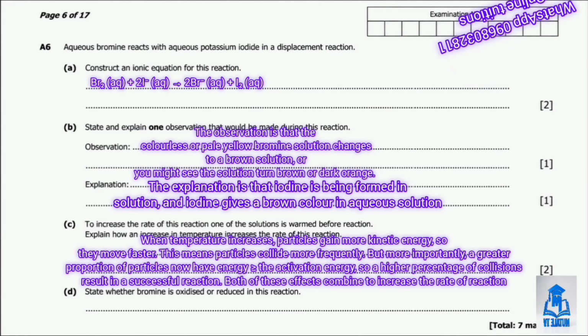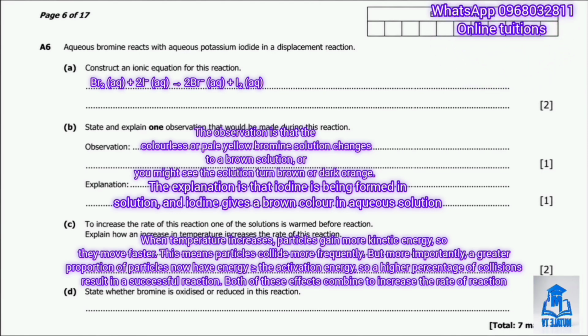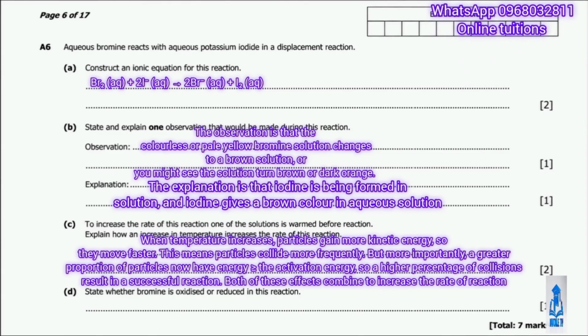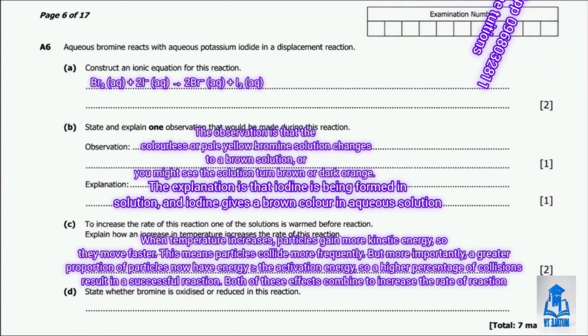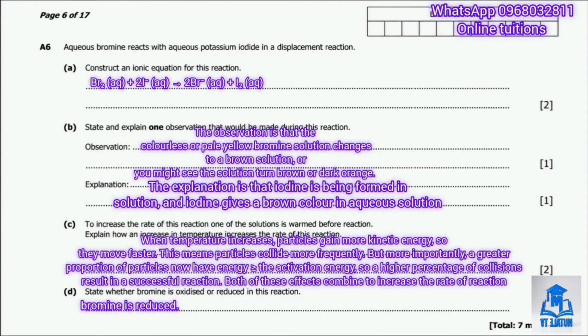Then moving on to part D. So part D asks us to state whether the bromine is oxidized or reduced in this reaction. So looking back at our ionic equation, the bromine starts as Br2 with an oxidation state of 0 and ends up as Br⁻ with an oxidation state of -1. Since its oxidation state decreases, bromine has gained electrons, which means bromine is reduced. And that's question A6 complete, 7 marks.